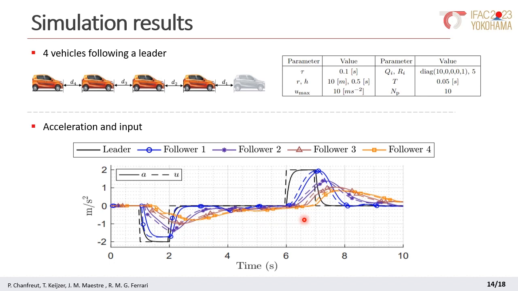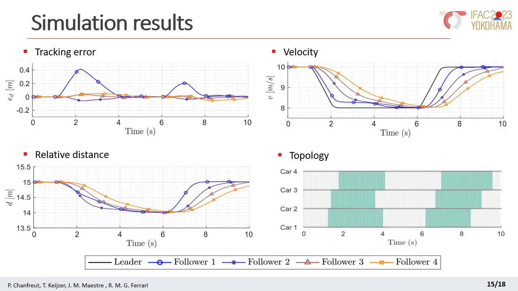With different colors and markers, we see the acceleration and input of every car in the platoon. In this regard, this slide shows the evolution of other state components of the vehicles, including the tracking error, which was the one to which we assigned a higher cost. As can be seen, the tracking error remains close to 0 during the entire simulation, in spite of the changes in the number and composition of the coalitions.